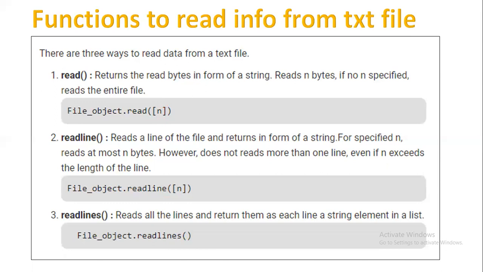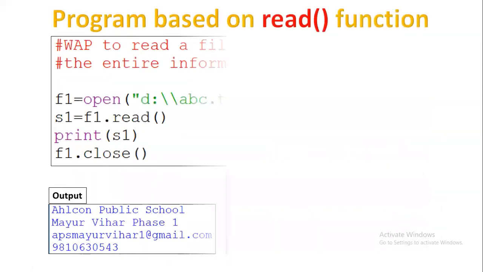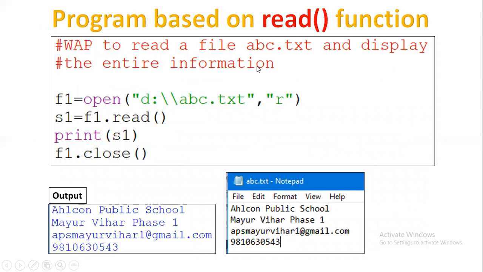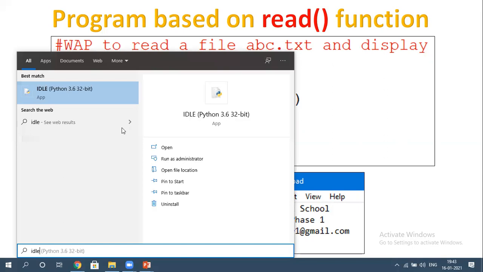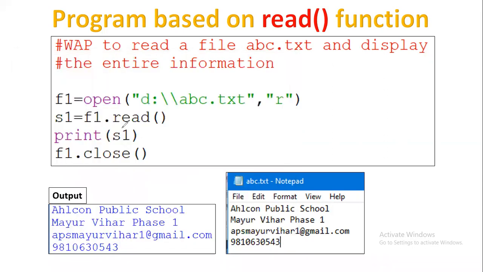Now moving ahead, there's a program based on another text file. It's saying write a program to read a file abc.txt and display the entire information. Okay, so you can clearly see f1 equal to open D colon abc.txt, right? And then you read the entire content and see. I'll just show you this one using IDLE. If I say